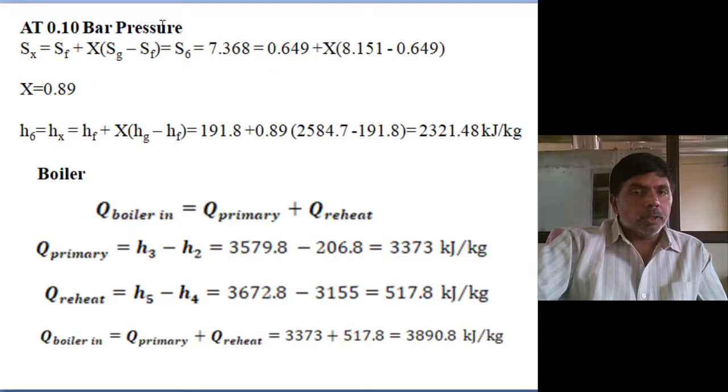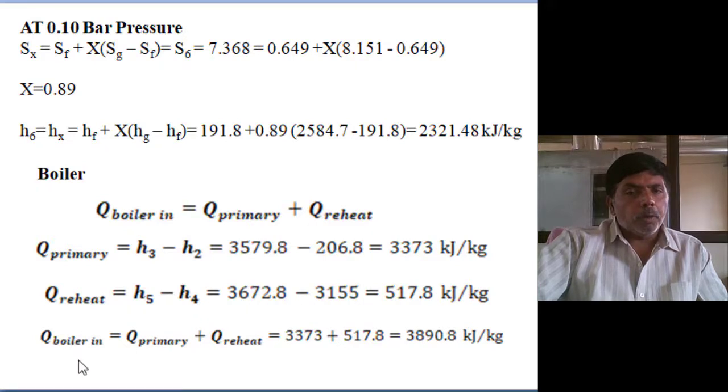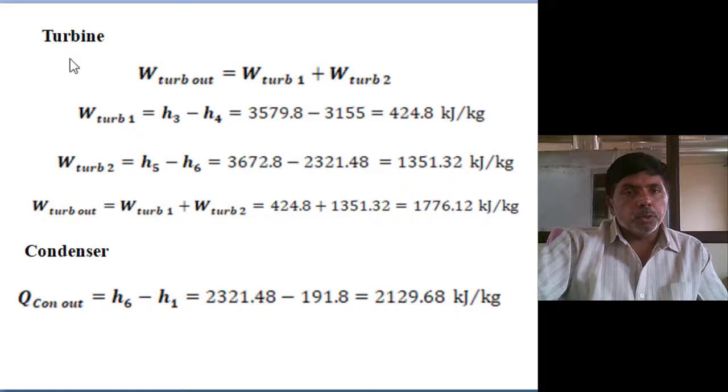And at 0.1 bar pressure, we know the saturation X value, or you assume an isentropic process and you will get the X value. Determine the H6 value. Then from H1 to H6 we know everything. The boiler input is the primary heat supply plus reheat supply. The primary heat supply is H3 minus H2. The reheat supply is H5 minus H4. The boiler input, primary plus reheat, how much are we giving? 3890.8 kilojoules per kg.